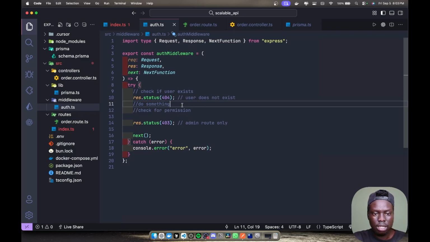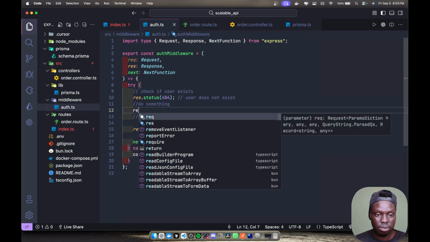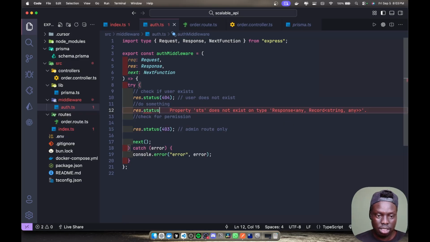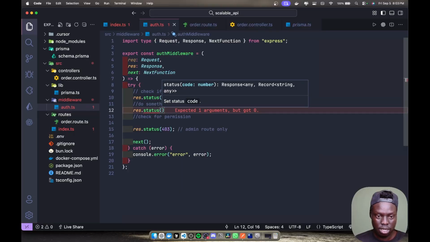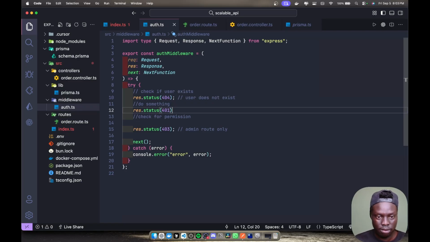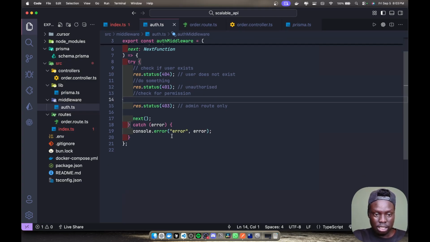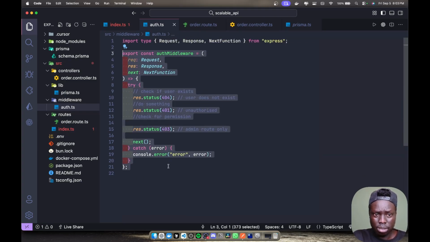And then after you find the user, you can say response.status. Let's say that the specific user is unauthenticated. You can just say 401, and then you can have unauthorized, something like that. This is everything that you can do inside the middleware.